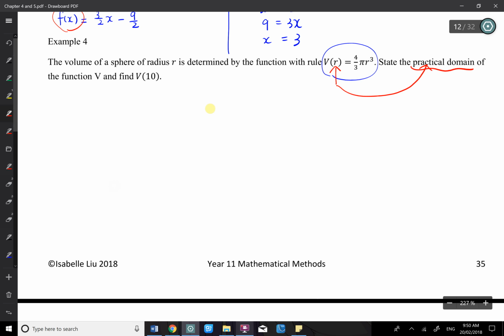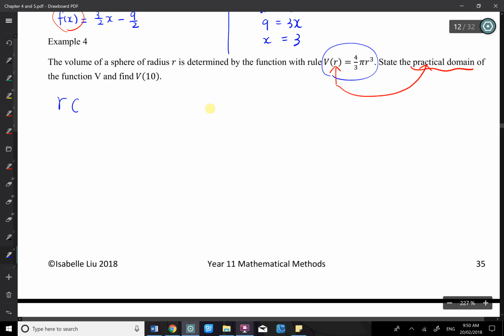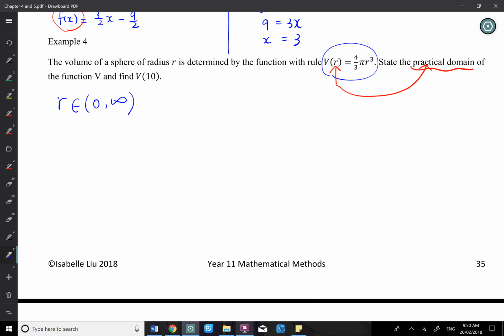I will write in interval notation, r belongs to, well, I will say round bracket 0 to infinity. I need to have a sphere. Well, you can include 0 by thinking it's just a 0 volume, there's nothing left. That also makes sense, but if you really talk about there being a sphere, we need to have some radius. So I'll say we can't take 0. Yes?